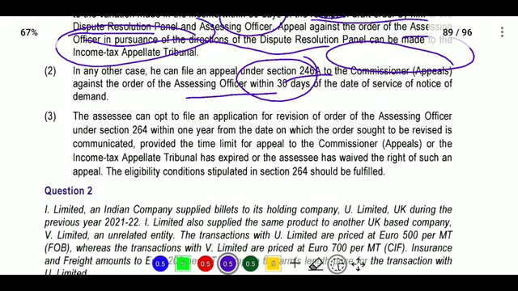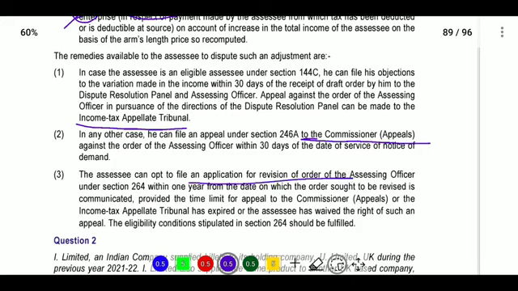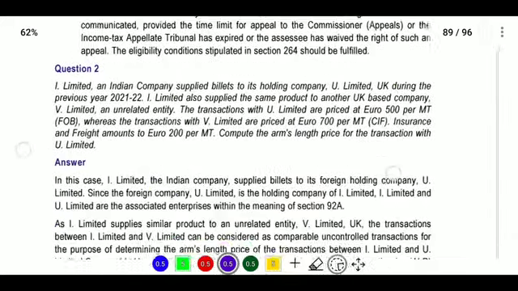And he can opt for an application for revision of the order of the assessing officer under section 264 within 1 year from the date on which the order sought to be revised was communicated, provided the time limit for appeal to the Commissioner or Income Tax Appellate Tribunal has expired, so the assessee has waived the right to appeal. So here three options are there. He can go to the Income Tax Appellate Tribunal, he can go to the Commissioner of Appeals, and he can go for a revision order. Next, second case.